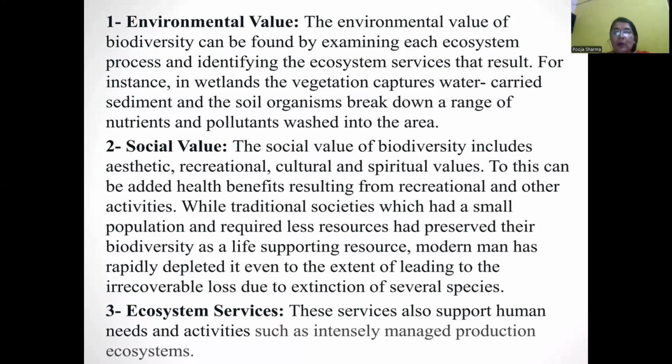Social value. The social value of biodiversity includes aesthetic, recreational, cultural, and spiritual values. To this can be added health benefits resulting from recreational and other activities. Ecosystem services also support human needs, such as food, shelter, medicine, entertainment, and activities such as intensively managed production ecosystems.